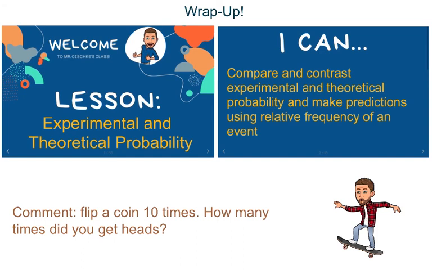Today, we learned all about experimental and theoretical probability. So now you should be able to compare and contrast those two types of probability and make predictions using relative frequency of an event.